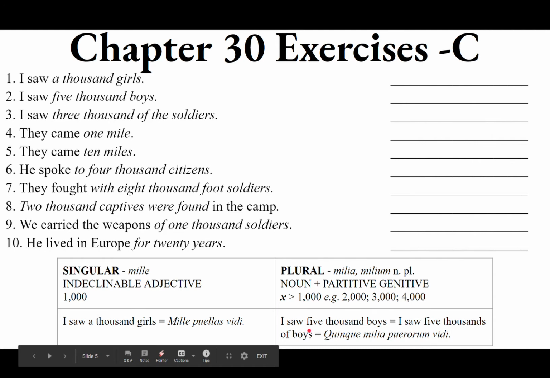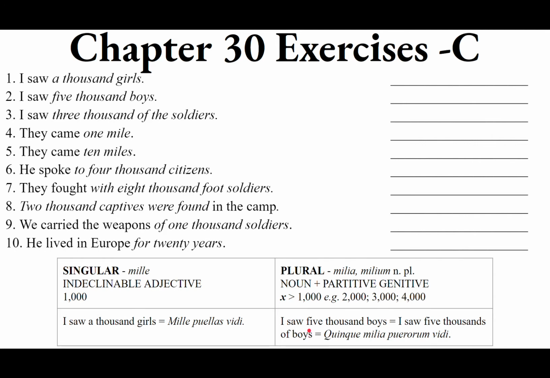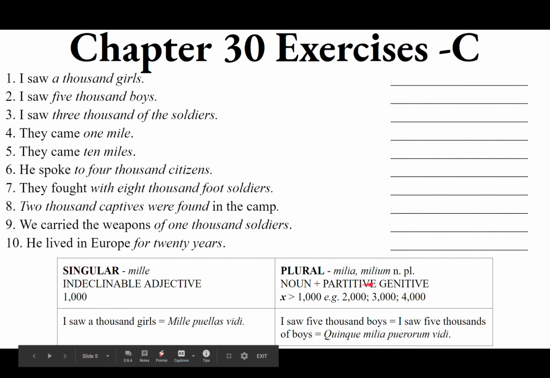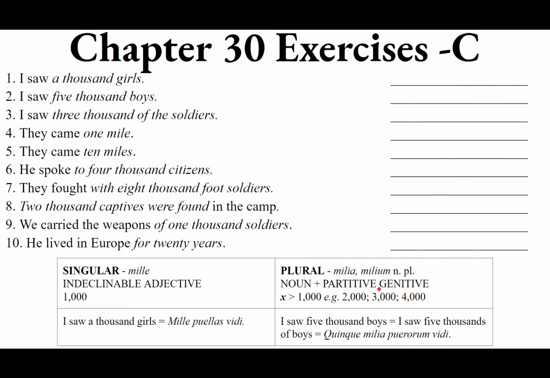The of something, of boys, needs to turn into the partitive genitive. Sometimes de or ex plus the ablative is used, but most of the time it's the partitive genitive.